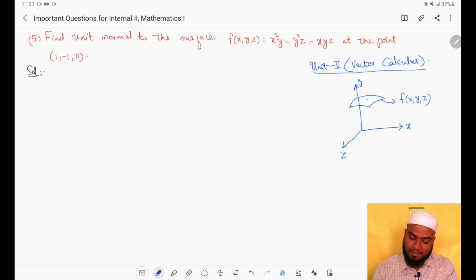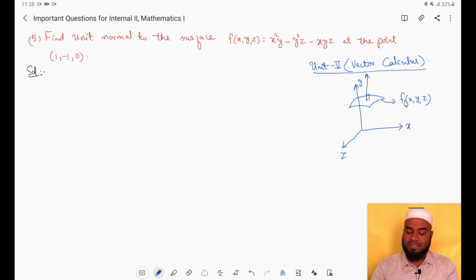Suppose this is the point at which we have to find the unit normal, for example (1, -1, 3). For this point the unit normal is a vector going in this direction, which is perpendicular to the surface and having magnitude 1. This vector is called the unit normal to this surface.